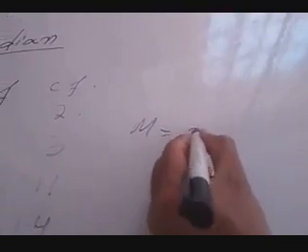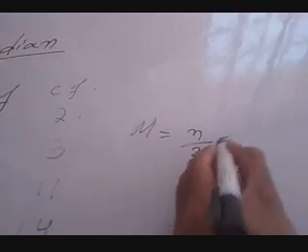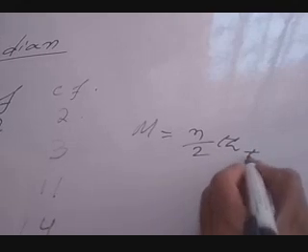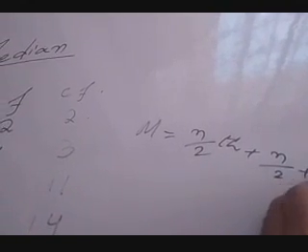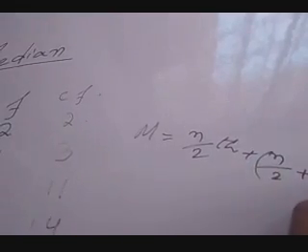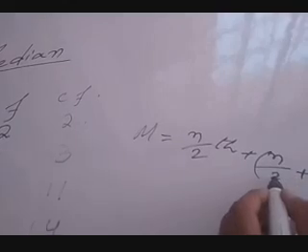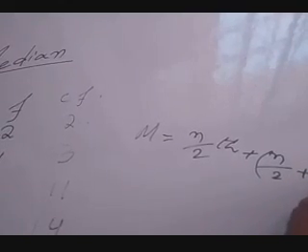for even, as I have explained, n by 2th term plus n by 2 plus 1th term, divided by 2.